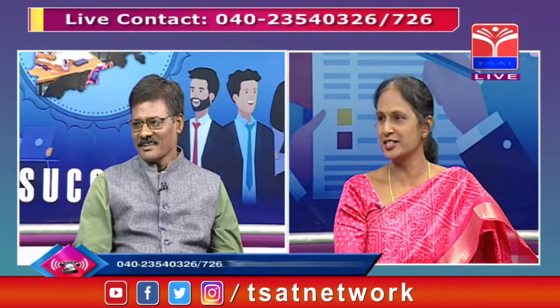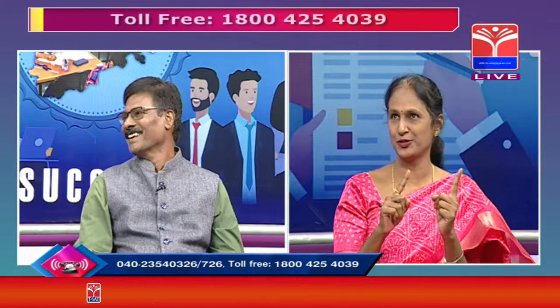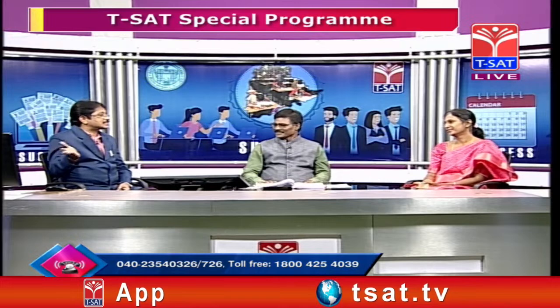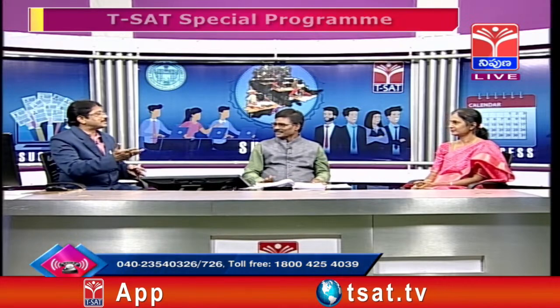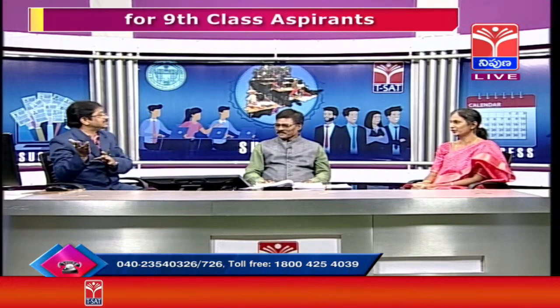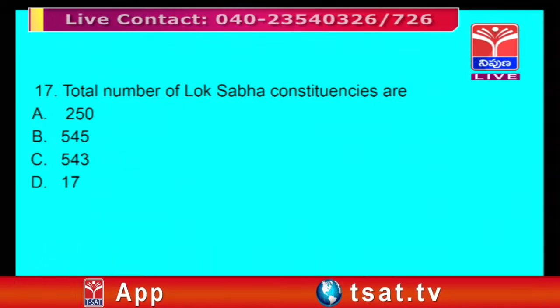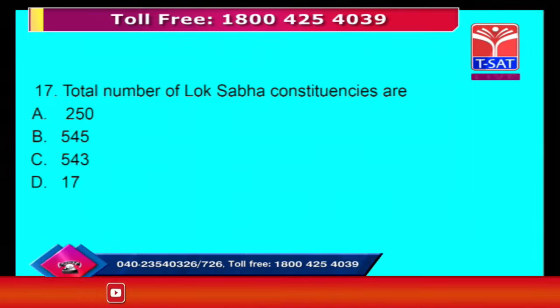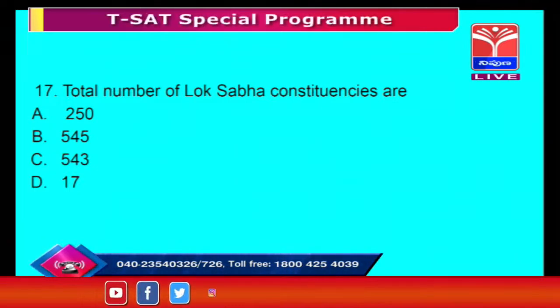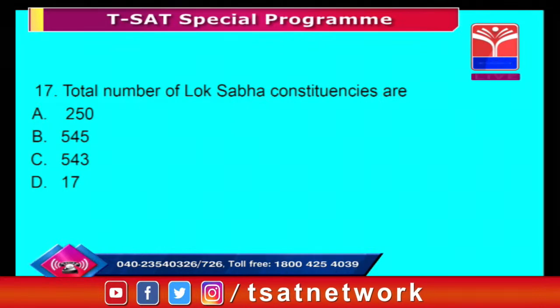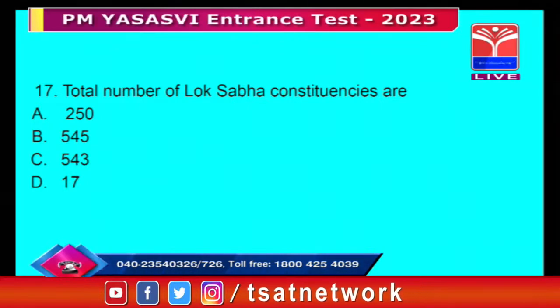250 is from Rajya Sabha, and 17 is from Telangana. This is the logic behind it. The children have to understand this. Even a common man who is not concerned with social studies can say that 250 and 17 do not come. All these numbers are okay; the confusion is only between 543 and 545, but 2 are nominated by the President of India.